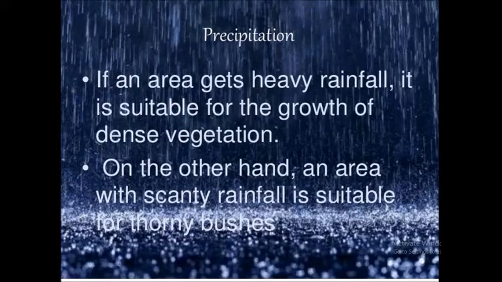Most important, the precipitation. Without water we cannot observe the vegetation. Yes, as we know, in desert area there is a high temperature, but there is no rainfall. So can you observe rainfall in this type of area? No. If the area gets heavy rainfall, it is suitable for the growth of dense vegetation. But if the area has a scanty rainfall, it shows less number of vegetation or only thorny bushes.